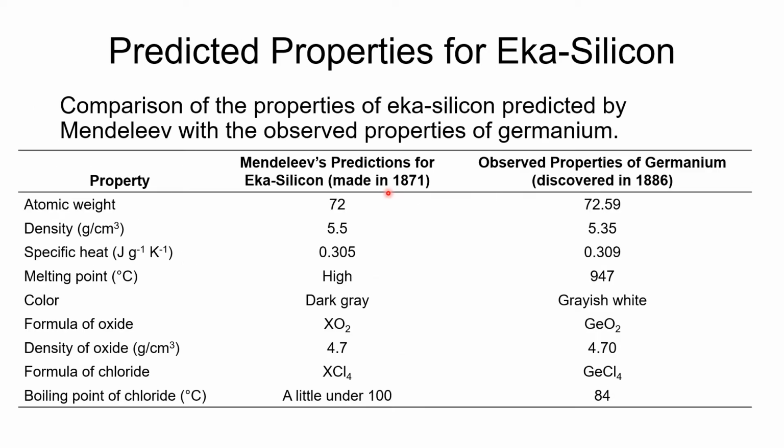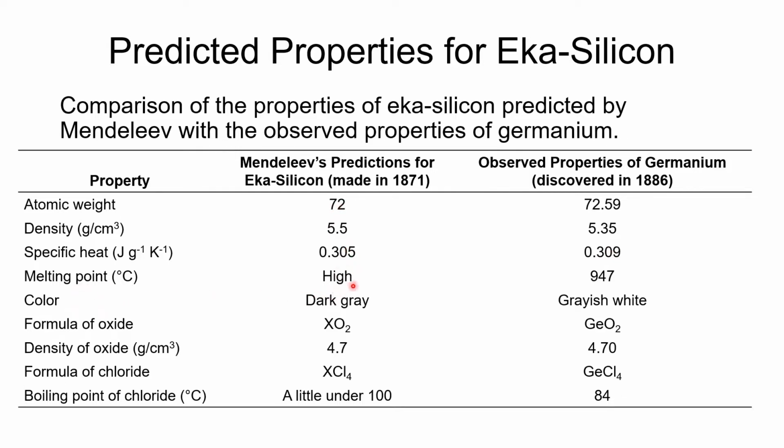So here is a comparison of what he called eka silicon. He made the prediction in 1871. He said the atomic weight of eka silicon was 72. When it was later discovered, it was found to have an atomic weight of approximately 72.6. My version of the periodic table right now reads 72.63, but that could be due to variations in the way that atomic masses are defined. Density of 5.5, and the actual density was 5.35. That's very close. Specific heat of 0.305. It was 0.309. Essentially, if you have the mass right, you're going to get that specific heat right.